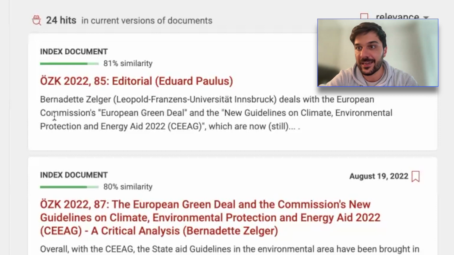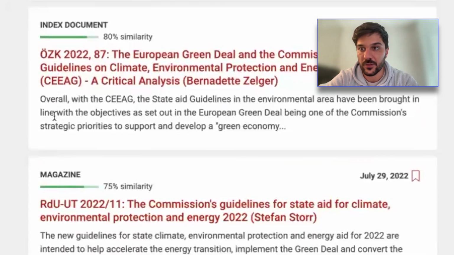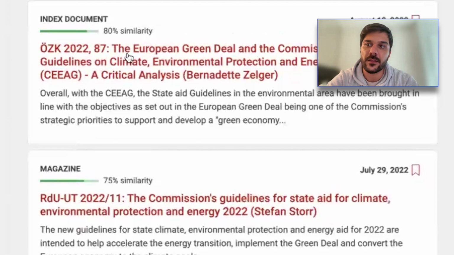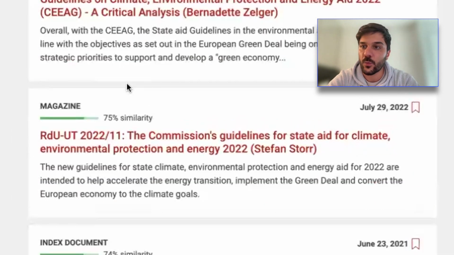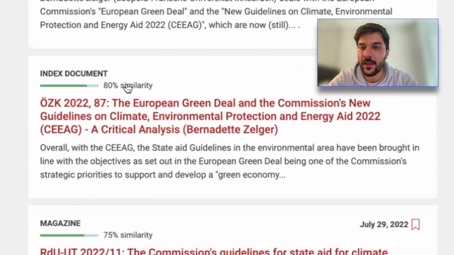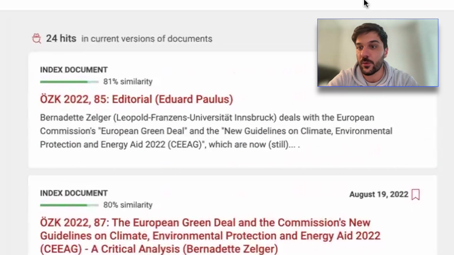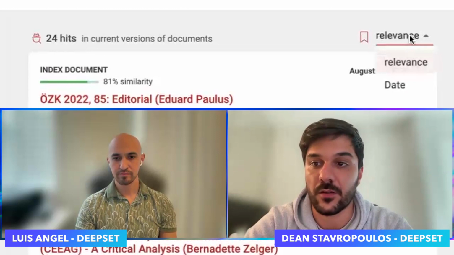Deepset is embedding that and returning the most similar or relevant documents. That's what you see here with Moz, where you have all of those documents with a similarity score, and you can rank all of the returned documents based on relevancy, or on the top right side, recency, so the most recent documents.